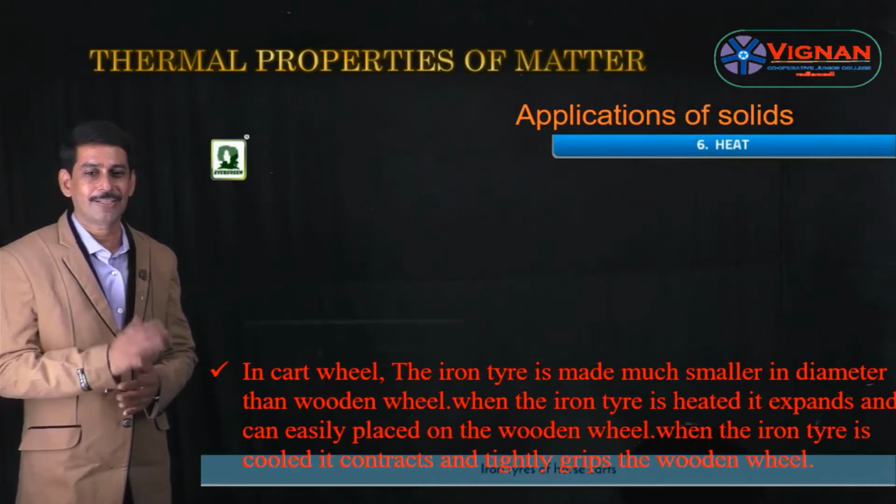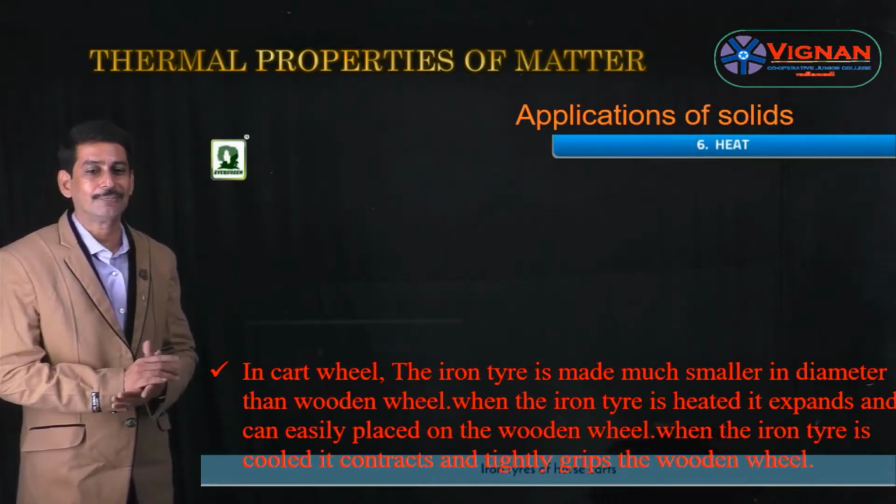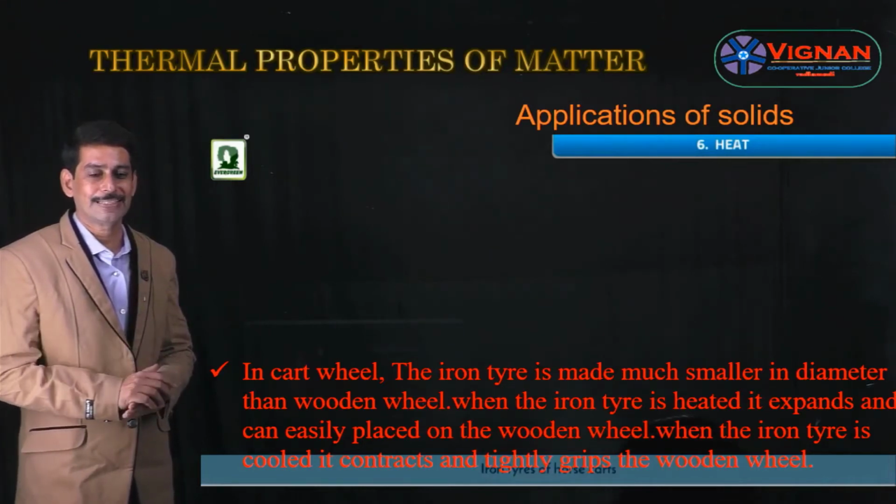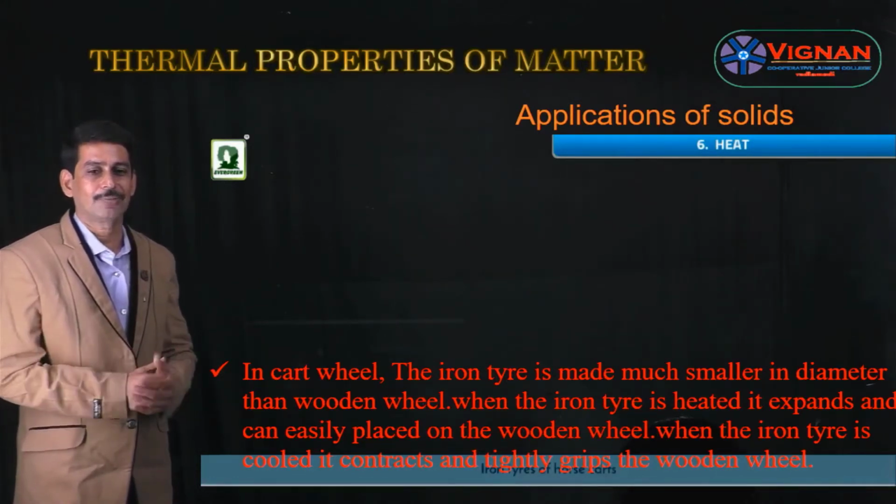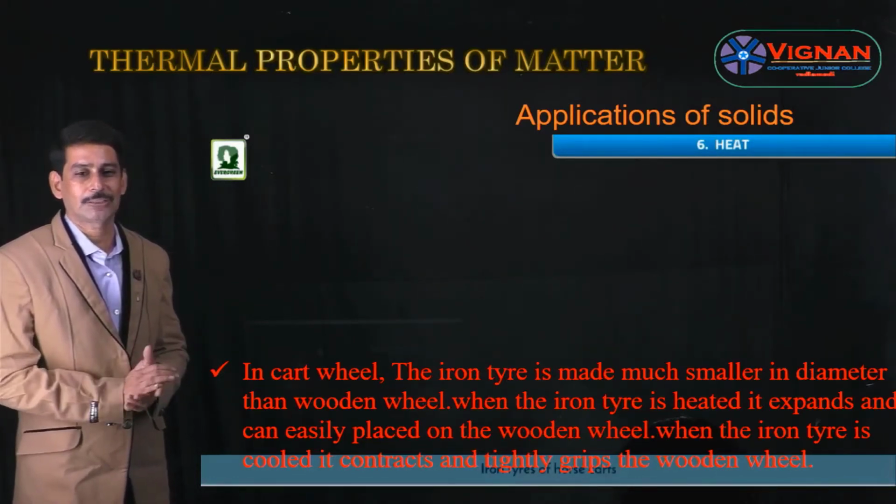So the iron tire is made much smaller in diameter than the wooden wheel. Whenever the iron tire is heated, it expands and it is placed on the wooden wheel. And when the iron tire is cooled, it contracts and tightly grips the wooden wheel. So this is also one of the applications of expansion of solids.